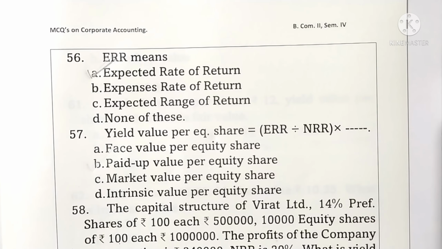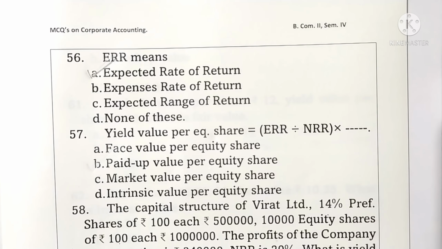The formula is ERR, expected rate of return, divided by NRR, normal rate of return, into paid-up value per equity share. Putting in the values, 24 upon normal rate of return, which is 20, into paid-up value per equity share, rupees 100 each, into 100, and the answer comes to rupees 120, which is the yield value per equity share. This is the answer, so option A is the correct one.